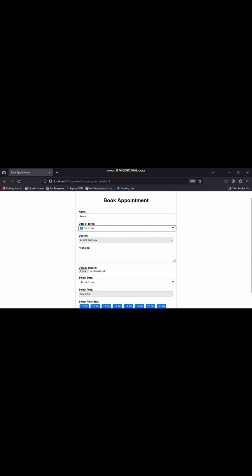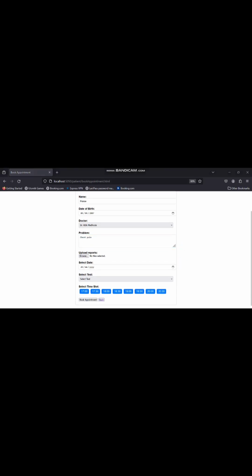Now coming to the date of birth, you can change the date of birth from here. Let's say the date of birth is April 2007, so you can enter it here. That is the date of birth of Pranav. Now you want to book the appointment with Dr. Ritik. You can say here chest pain is the problem.